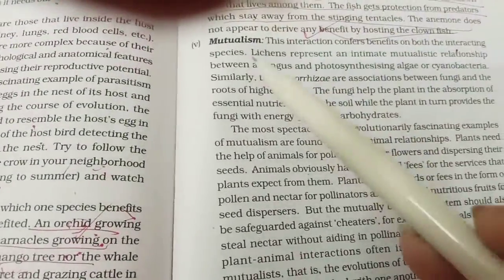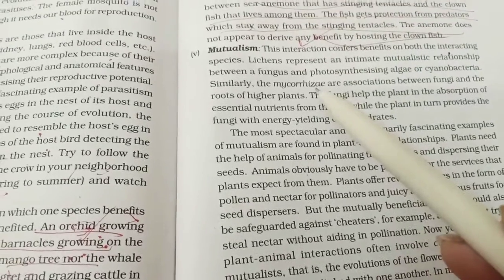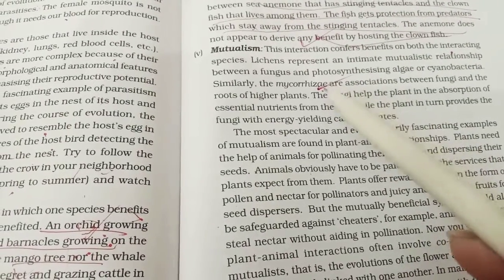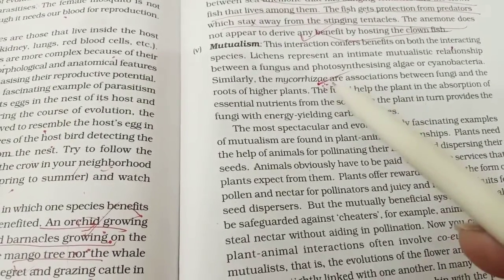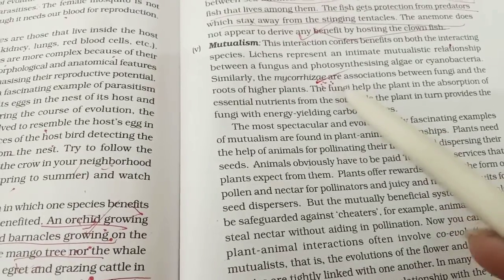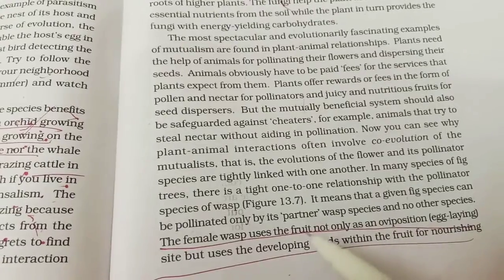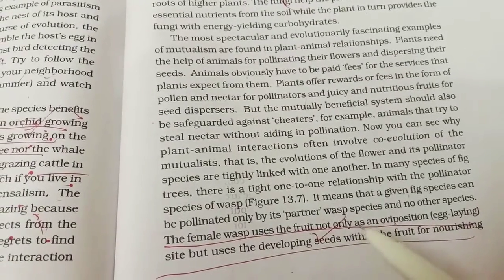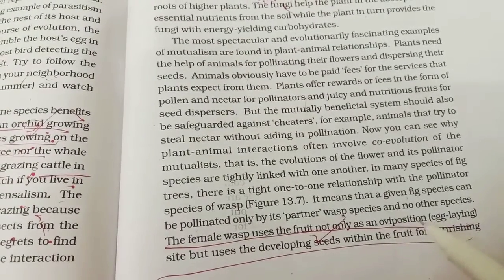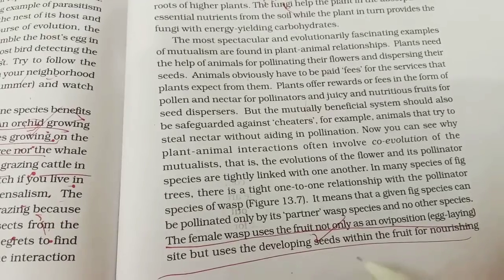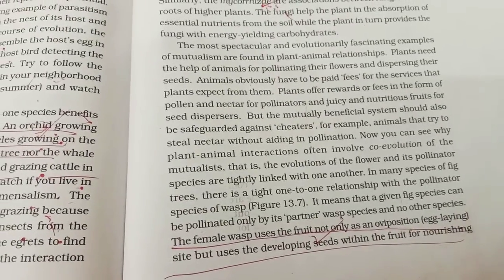Mutualism, in which both species are benefited. Mycorrhiza is a symbiotic association between the roots of higher plants and fungi, so both are taking benefit there. One more example, the female wasp using the fruit not only for egg laying but also for nourishment.